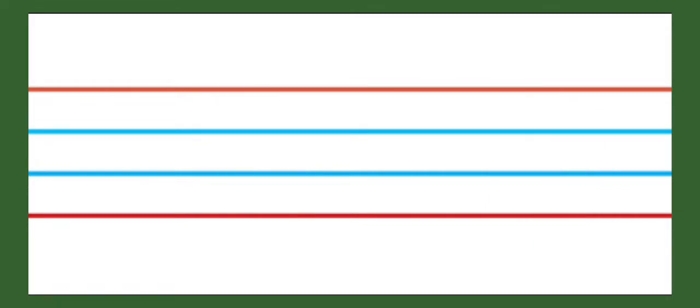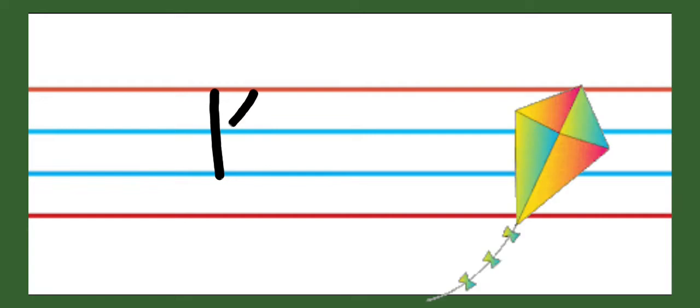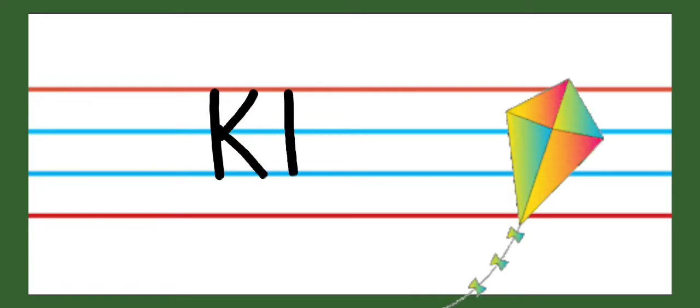Next letter is K. This is capital letter K. K for kite. And this is small letter K. K for kite. K says K.